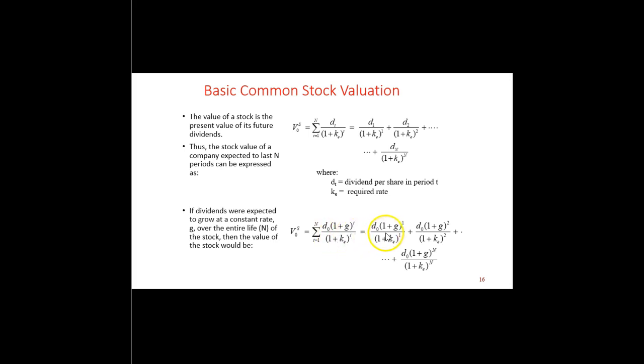So the dividend in the first period would be the dividend that was just paid, D0, multiplied by 1 plus G. In other words, grown at the dividend growth rate for one period, discounted by K, the required rate of return, for one period. And this here would be period 2, and we do the same thing where the nth dividend is equal to the dividend that was just paid, D0, multiplied by 1 plus the growth rate in dividends, raised to the power of n, discounted by 1 plus K to the nth power.